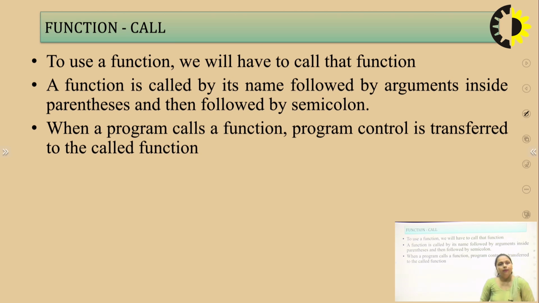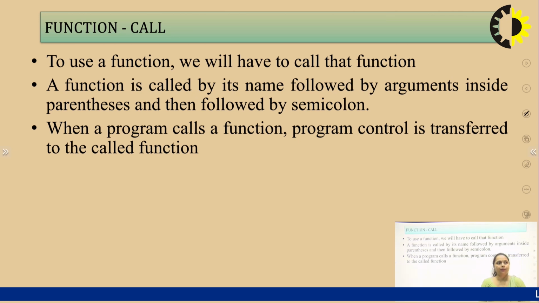So within the main function we have to call that particular function so that whatever function is defined by the user is executed. A function is called by its name, followed by arguments inside parentheses and then followed by a semicolon. Whenever a program calls a function, program control is transferred to that particular function.